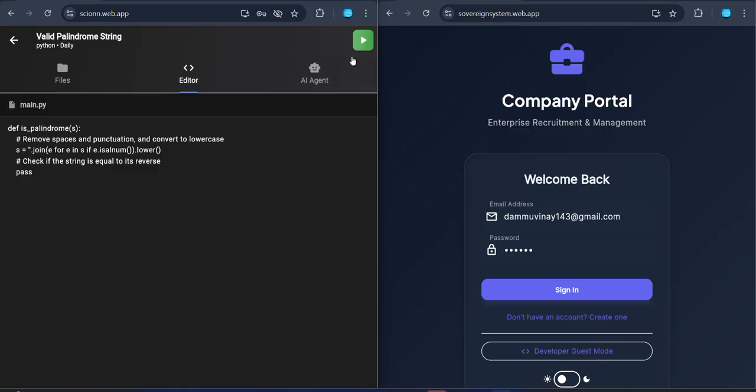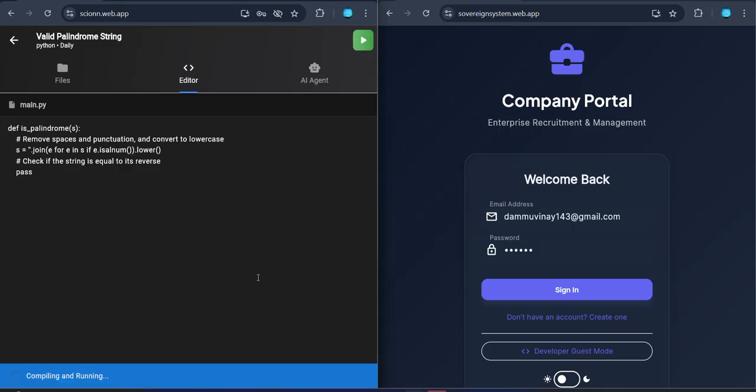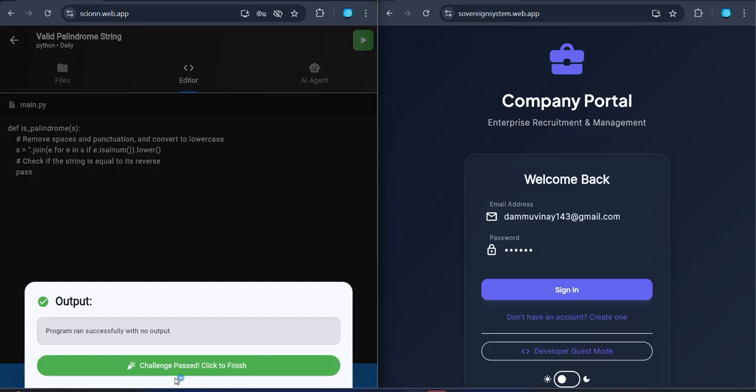Likewise, it will happen here. Also, we have a separate editor IDE. Let's run this code. This acts like a compiler space where the code will be edited, and after editing, it will pass the test cases and complete the task.